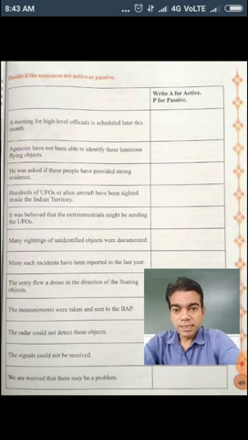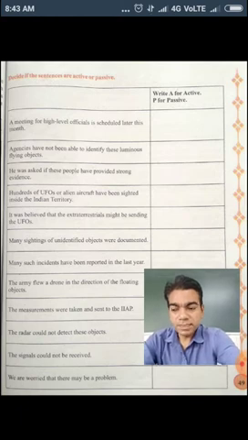Now let us see next. Decide if the sentence is active or passive. If it is active, then A you should write in front of the sentence, and if passive, then B you should write. First, a meeting for high-level officials is scheduled later this month.